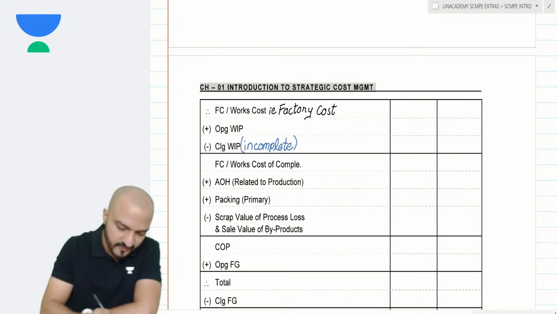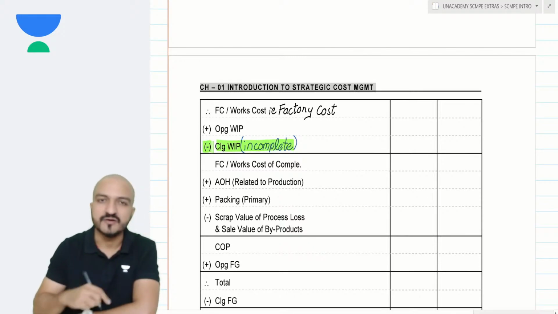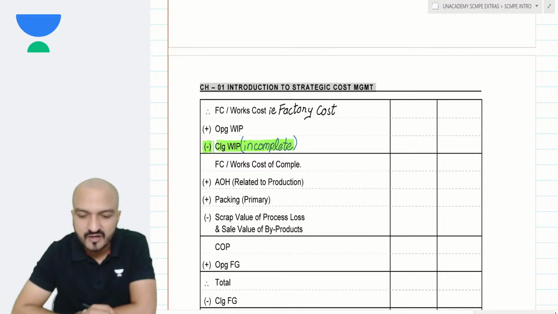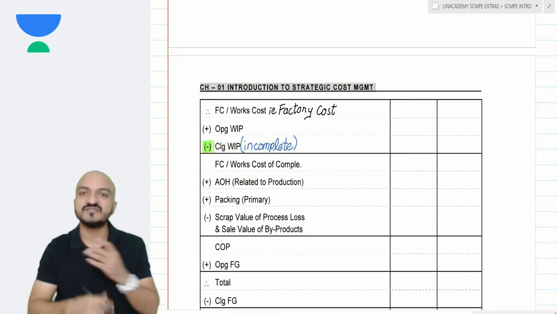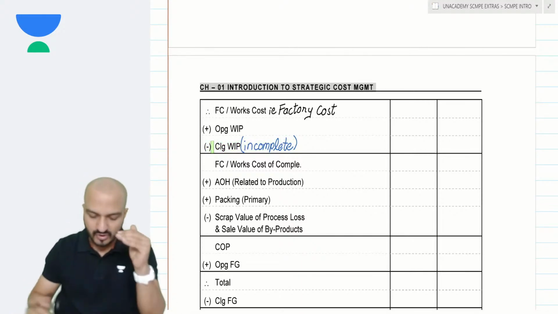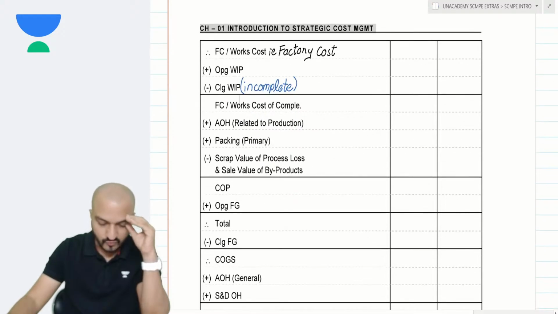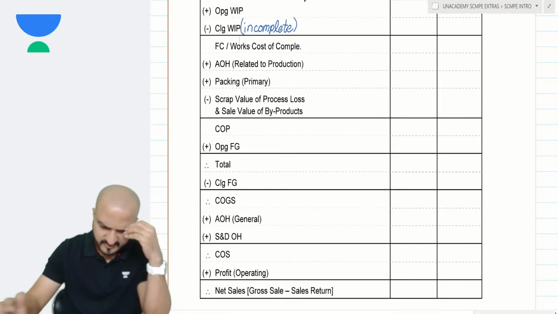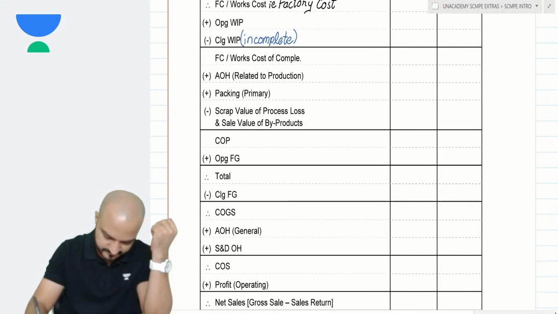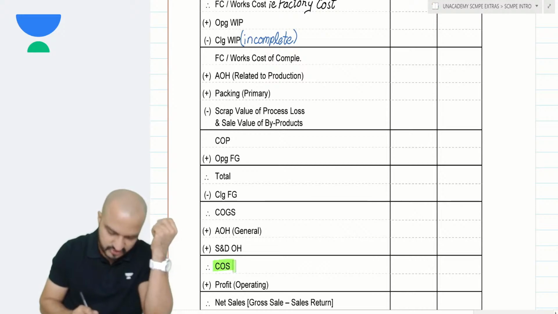But my format over here shows that these incomplete units are minus, deducted. Why is it deducted? Why is it minus? Why is it removed? Well, it is removed because remember, ultimately you want to reach this cost of sales.